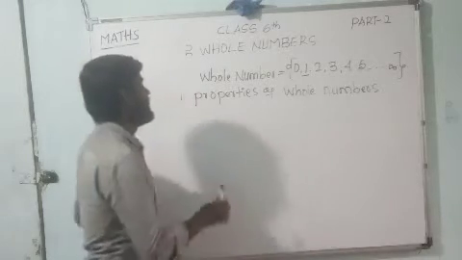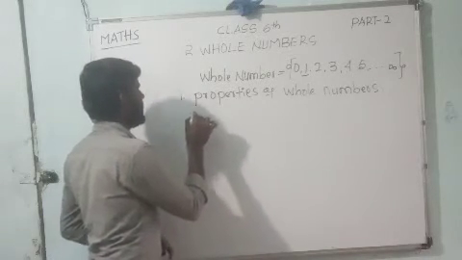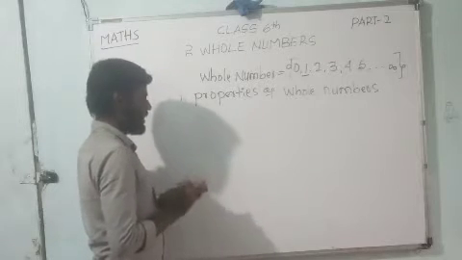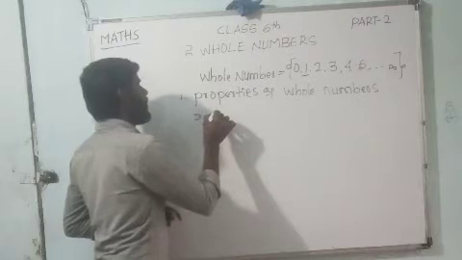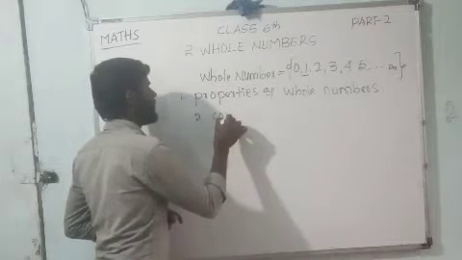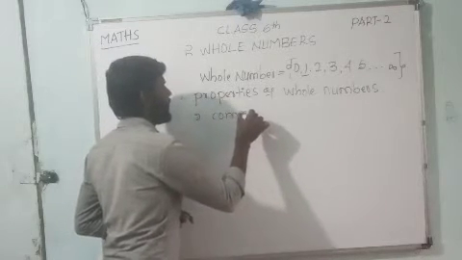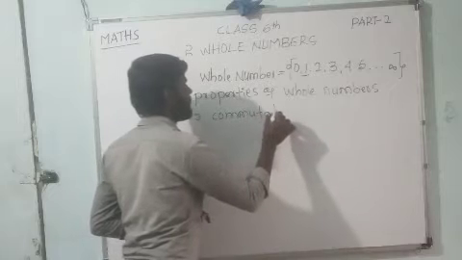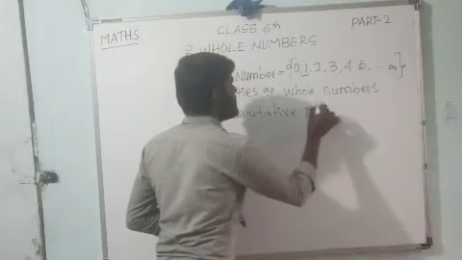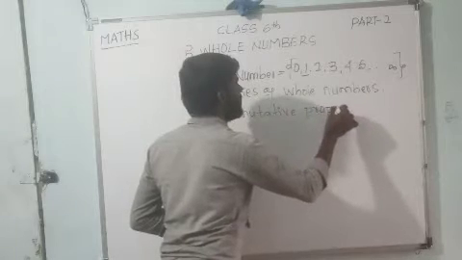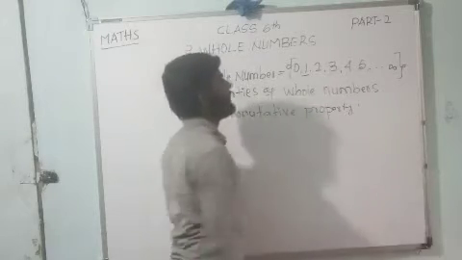Okay, dears. The second property is the commutative property. This is the second property, the commutative property.